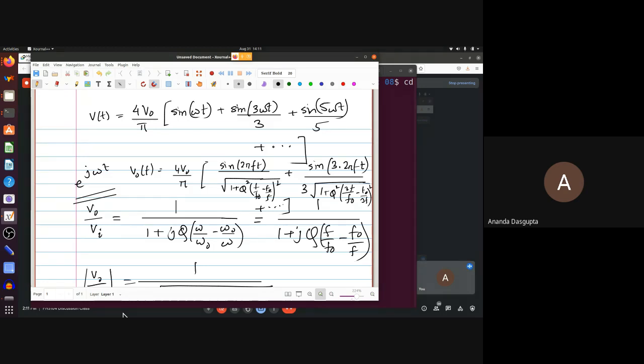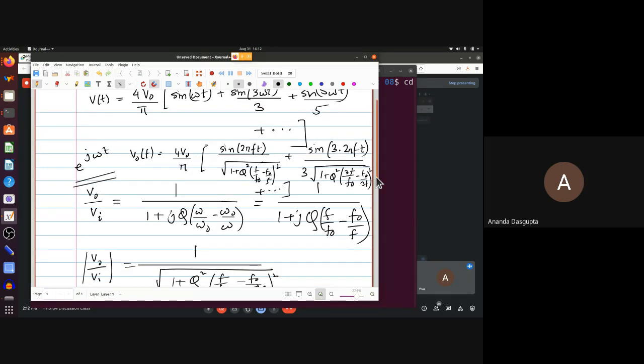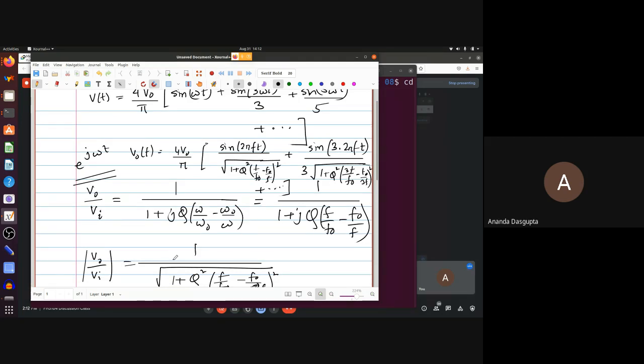But my question to you is, can anybody spot what is wrong with this particular result that we have used here? The phase factor. What? Phase factor. The phase, right. All we have done is we have taken the amplitude. V0 by Vi is this. The magnitude of V0 by Vi gives us the ratio of the amplitudes or the ratio of RMS values. Fine. So if you were only interested in one term without a summation, then this factor would have been enough to tell you what the amplitude is like.